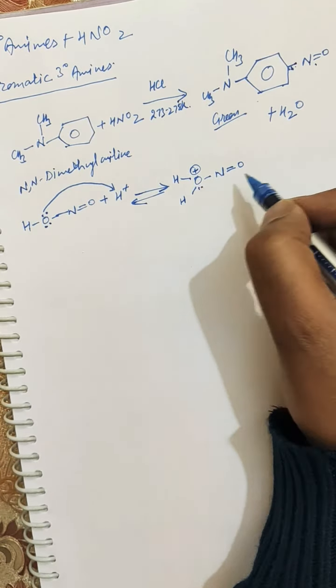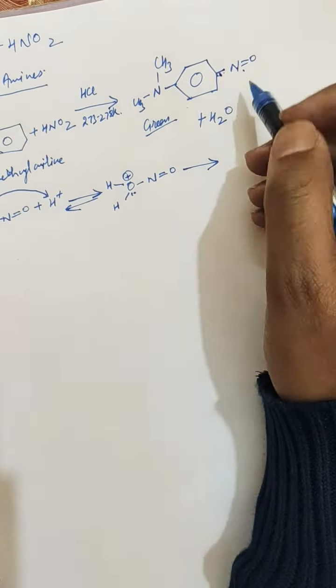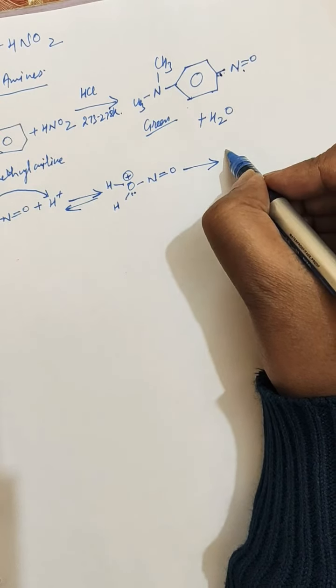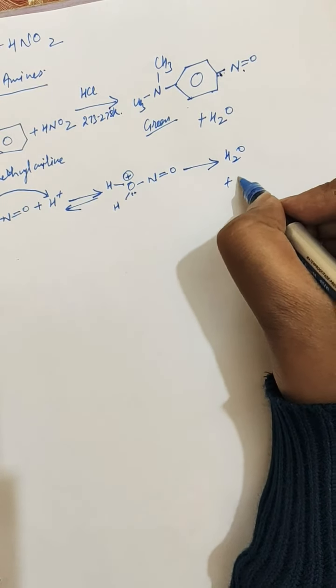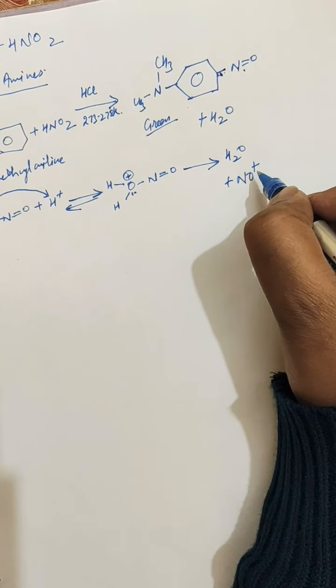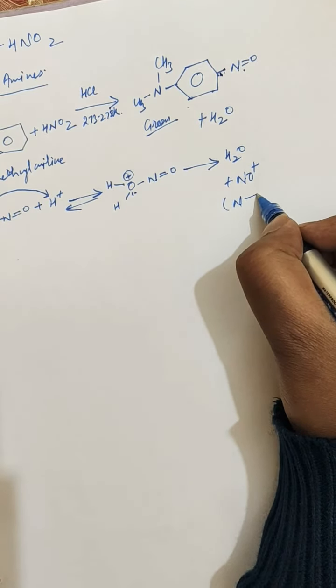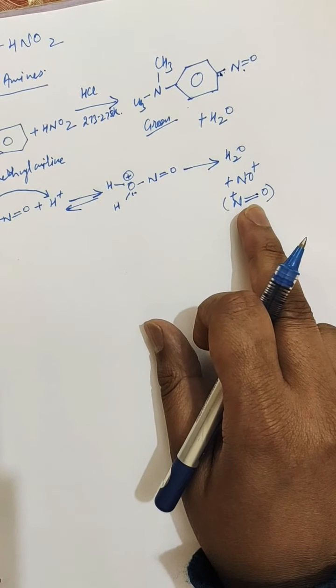Further, this intermediate forms H2O plus nitrosonium ion, that is NO positive, and it may be written in detail as NO positive charge is present here. So this is a nitrosonium ion.